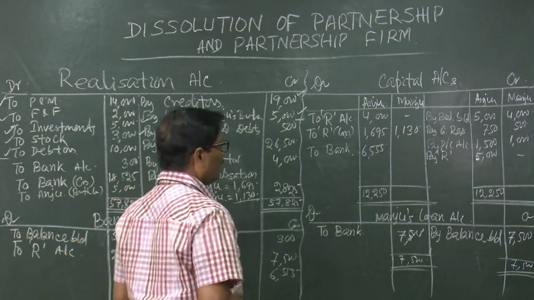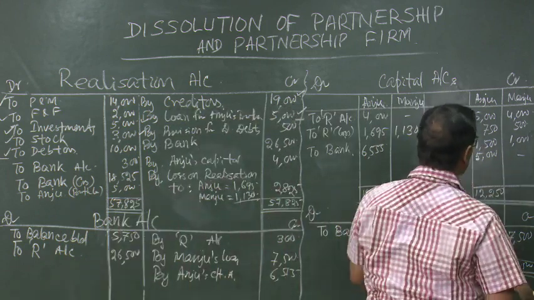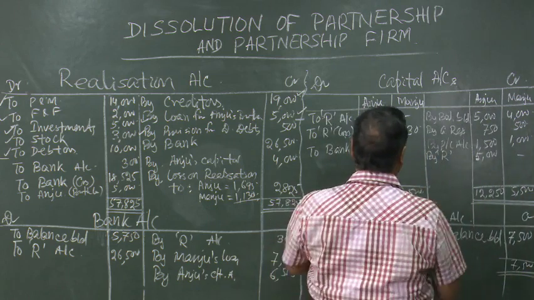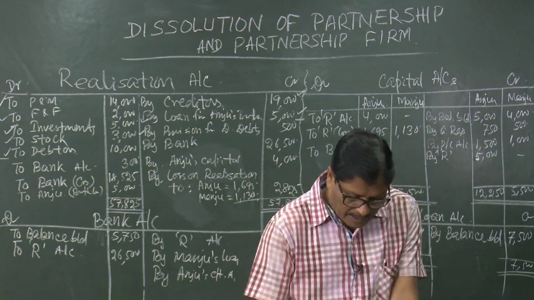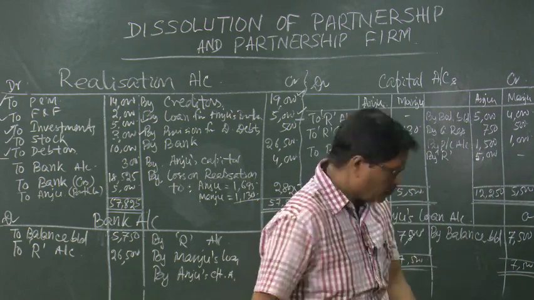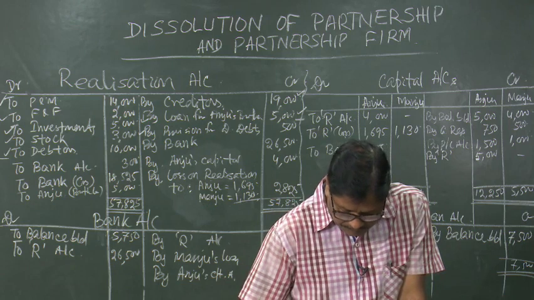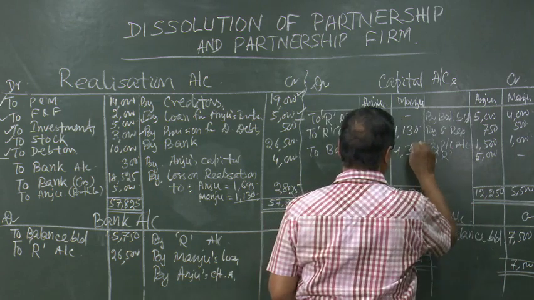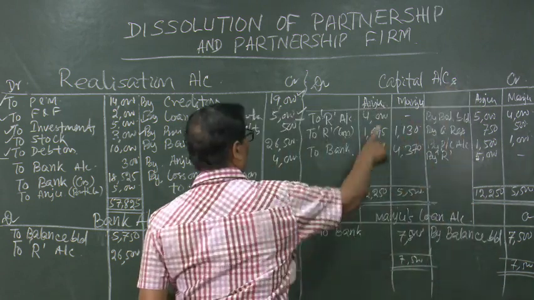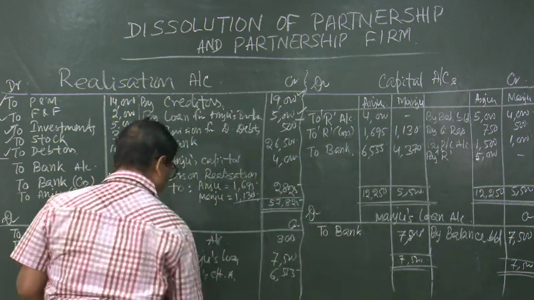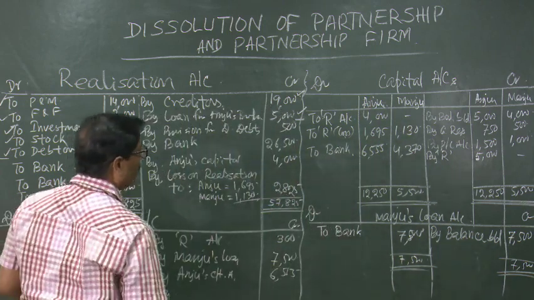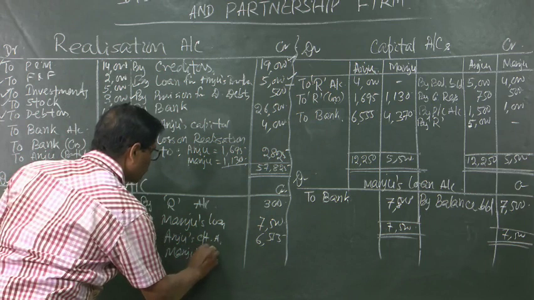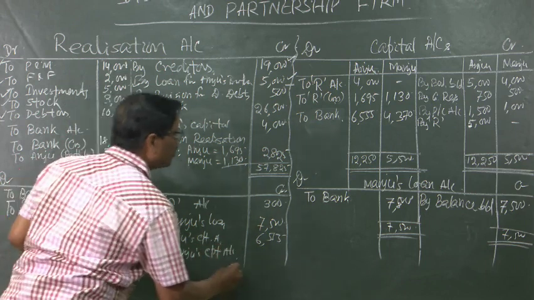6,555. Then coming to this account, again this is also bigger, 5,500 minus this 5,500 minus 1130, 4,370. Capital account of Manju debited to bank. So, bank account is credited by Manju's capital account 4,370.